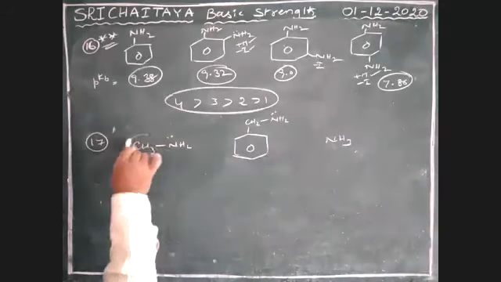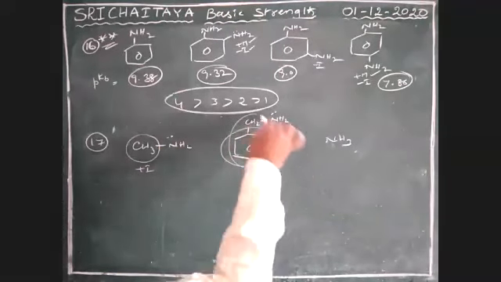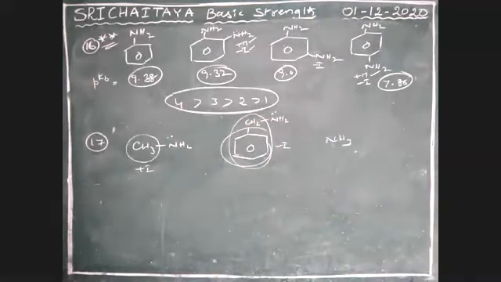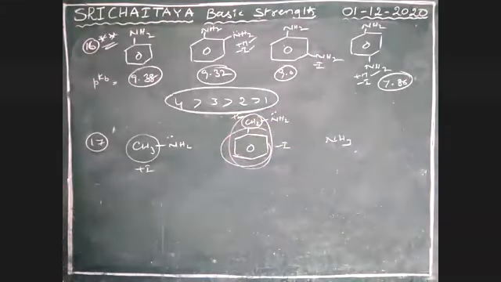Boys, this is a plus I group. And this one is minus I, because benzene is an electron withdrawing group, minus I. This group behaves like plus I, boys.